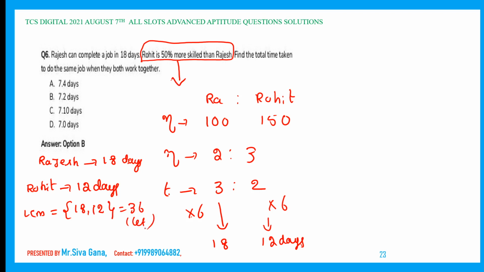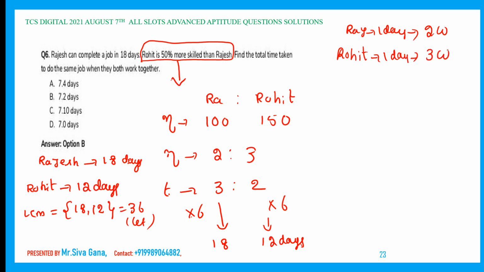Now here I am writing 36. Therefore Rajesh's 1 day work is how much? 36 by 18, which is nothing but 2 work. Now Rohit's 1 day work is how much? 36 by 12, which is nothing but 3 work.